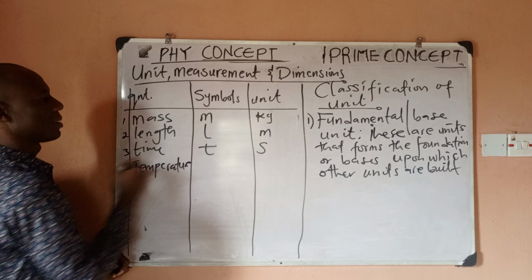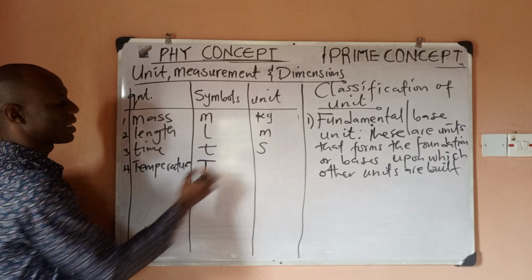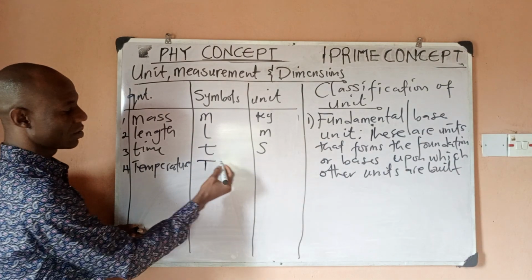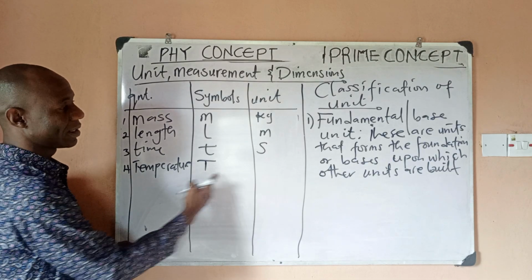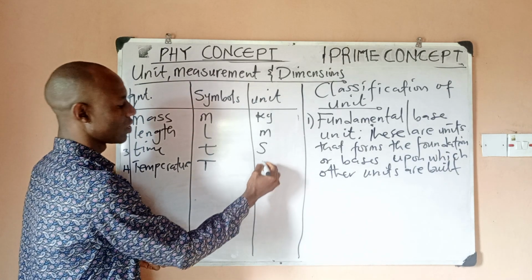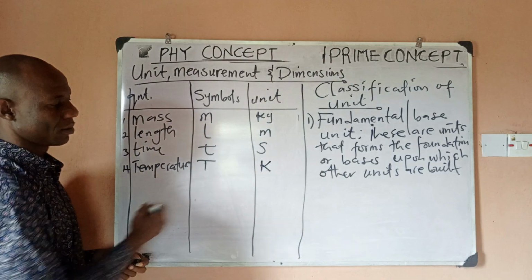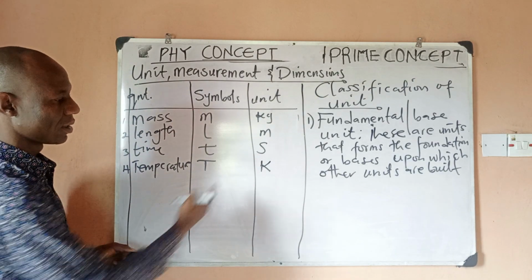Number four, we're talking about temperature. What is the symbol for temperature? Capital letter T. Some books may use theta, but this is a common symbol, capital letter T. Right? And what is the unit for temperature? It is Kelvin, which is K, Kelvin. Take note of it.